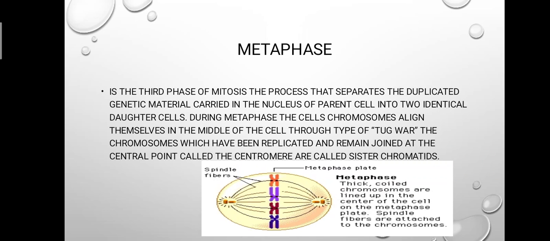Metaphase is the third phase of mitosis, the process that separates the duplicated genetic material carried in the nucleus of a parent cell into two identical daughter cells. During metaphase, the cell's chromosomes align themselves in the middle of the cell through a type of tug of war. The chromosomes, which have been duplicated and remain joined at the central point called the centromere, are called sister chromatids.